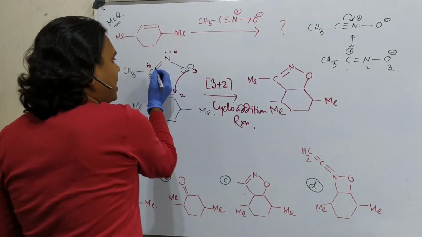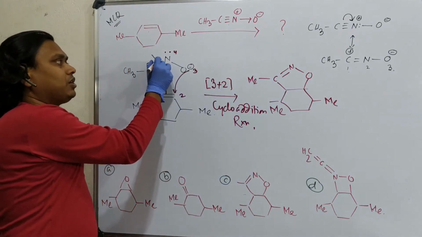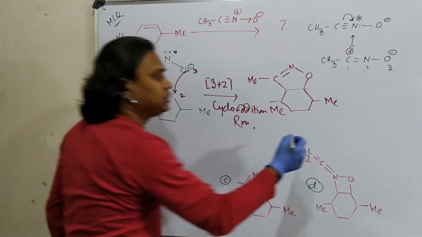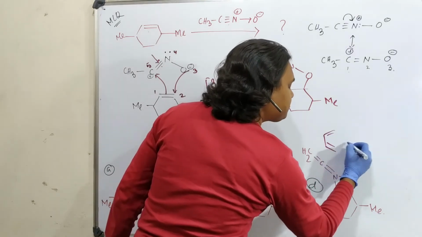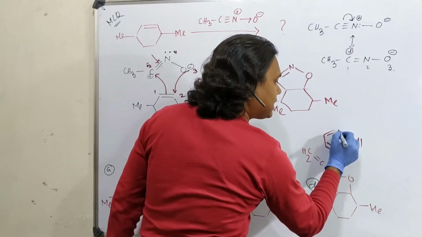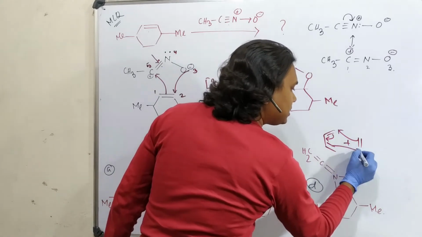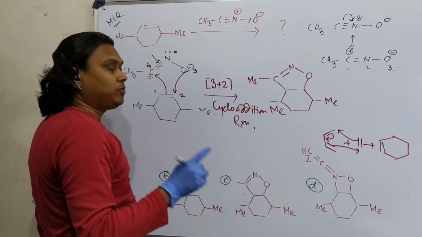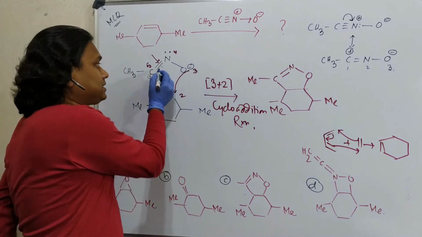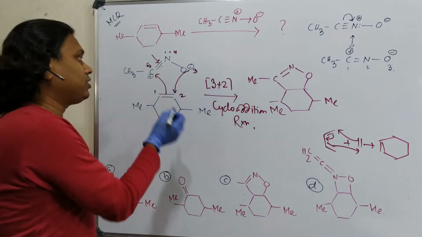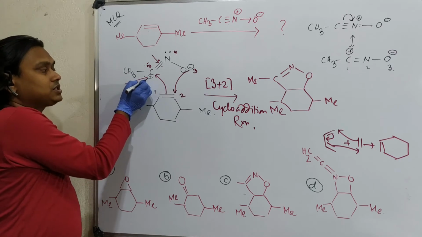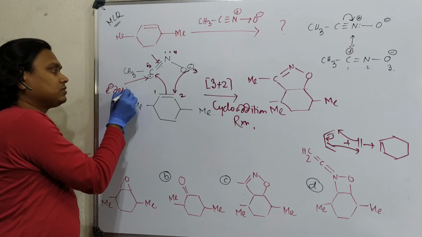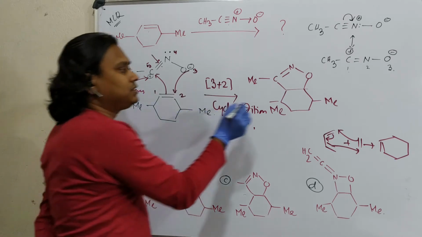Now the question: why does this bond remain? Because during the cycloaddition reaction the bonds are rearranged. For example, in the Diels-Alder reaction, these plus these, what do they do? It attacks, it comes, it attacks. In this way, they produce a cyclohexene. All pi bonds are rearranged. But in this case, this is a pi bond, but it doesn't rearrange because it previously had a positive charge, meaning it has an electron deficiency. So that's why this is the answer.